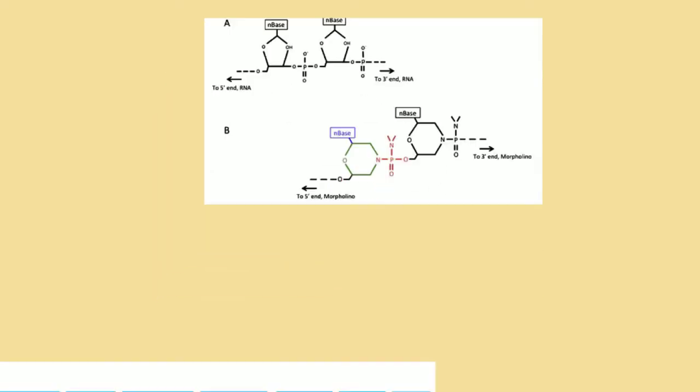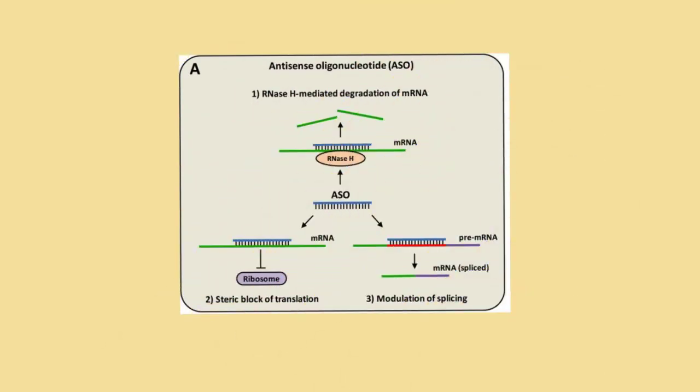A morpholino is a type of AON and has DNA bases attached to a backbone of morpholine rings linked through phosphorodiamidate groups. Because of the similarity of the two structures, morpholinos can attach complementarily to specific sequences of pre-mRNA. When bonded, morpholinos have been proven useful in blocking other molecules, such as the spliceosome, from accessing the bound sequences of RNA. This mechanism has made them a particularly useful tool for exon skipping therapies which seek to restore the reading frame.